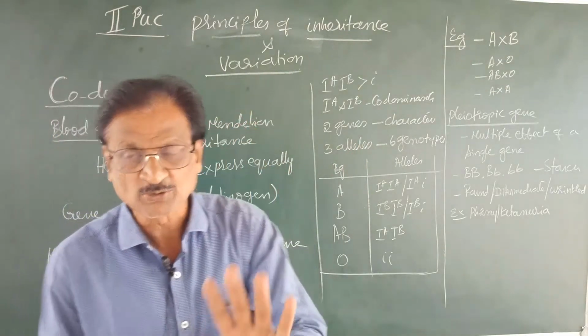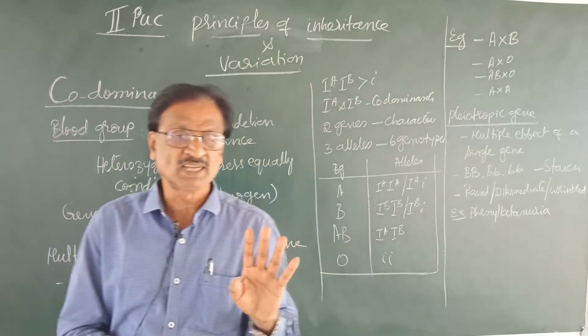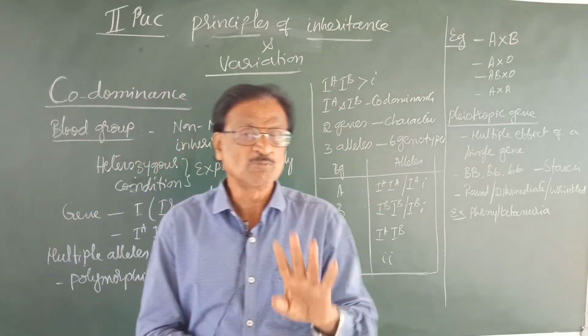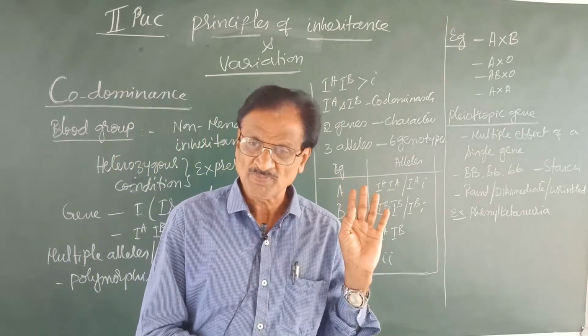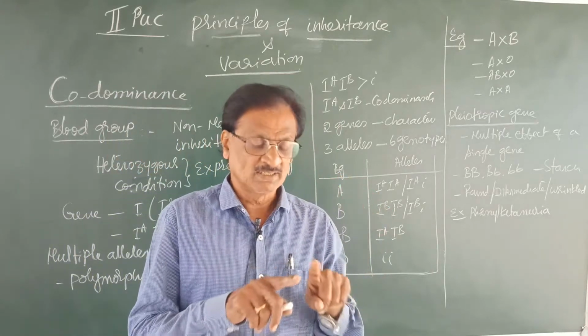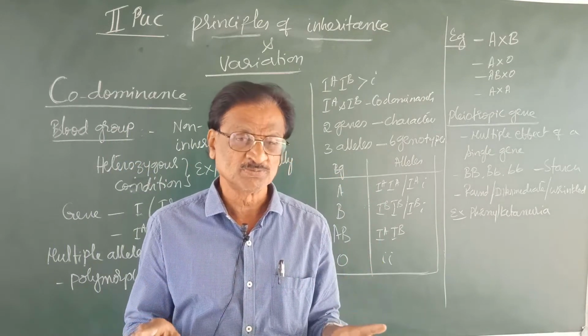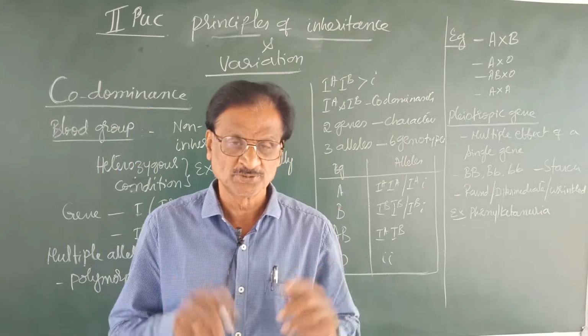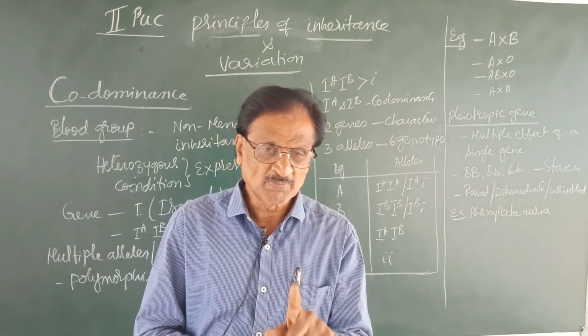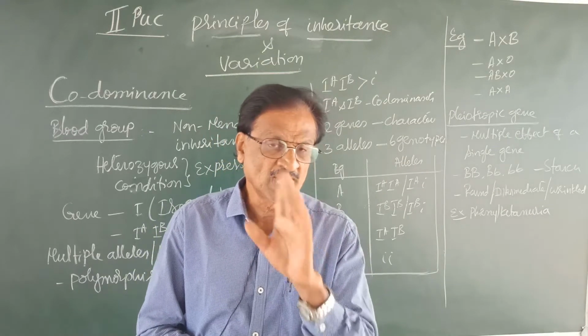To study this codominance, we have to take the example of the blood group in man. As you are aware, blood is a connective tissue, or even a fluid tissue. How many types of blood groups are there in man?